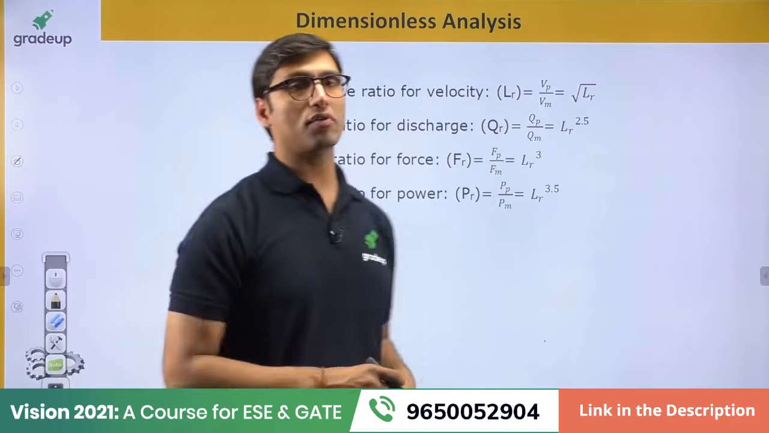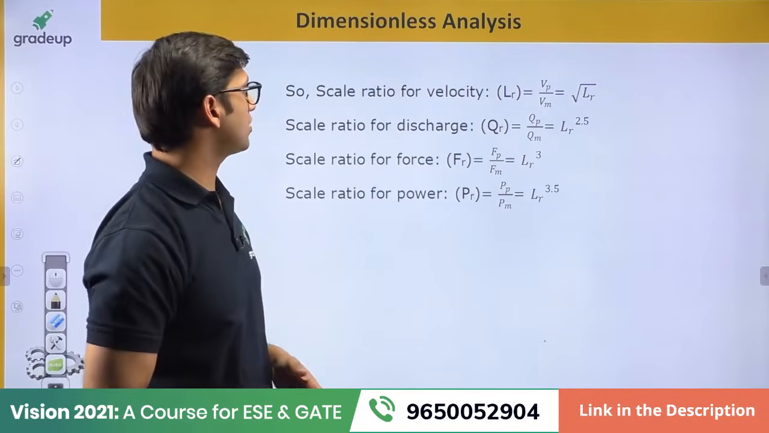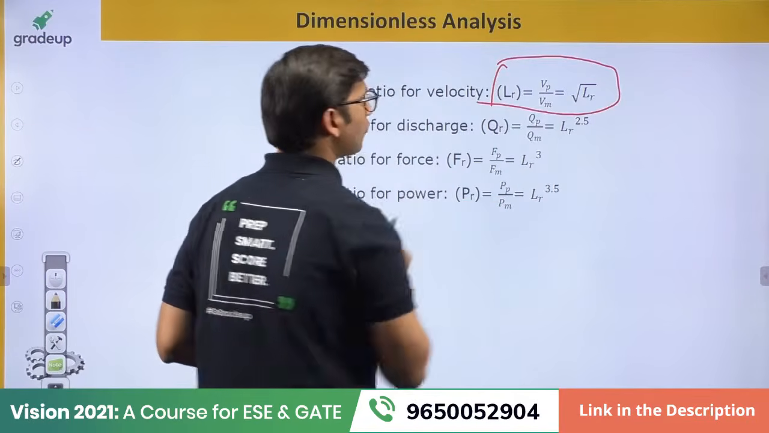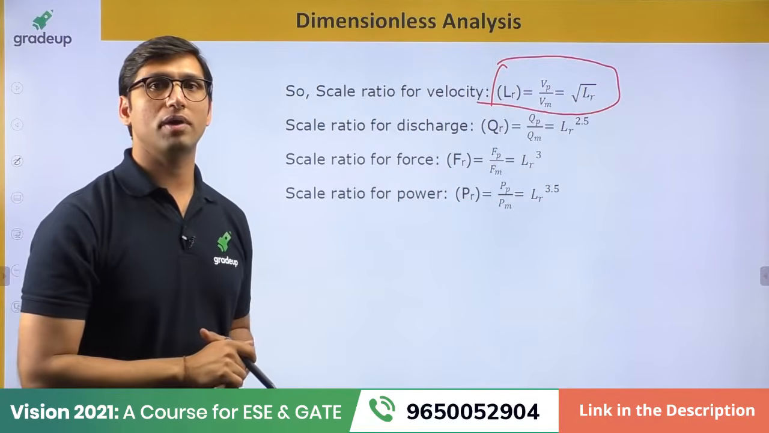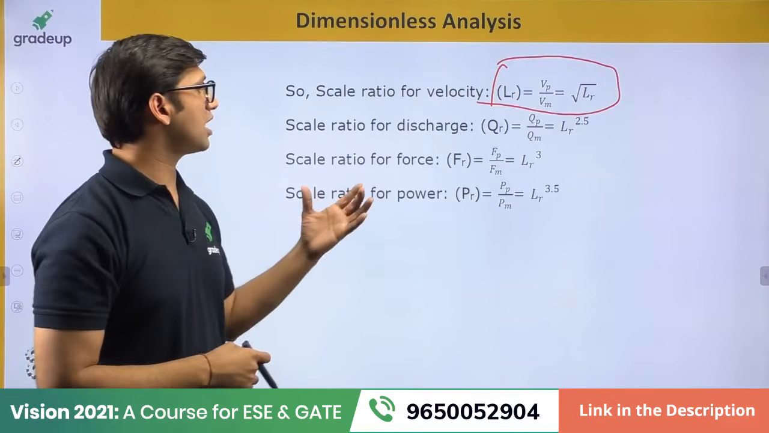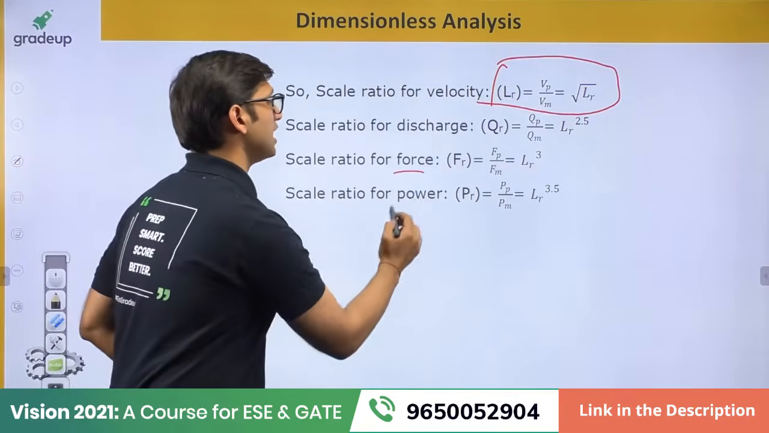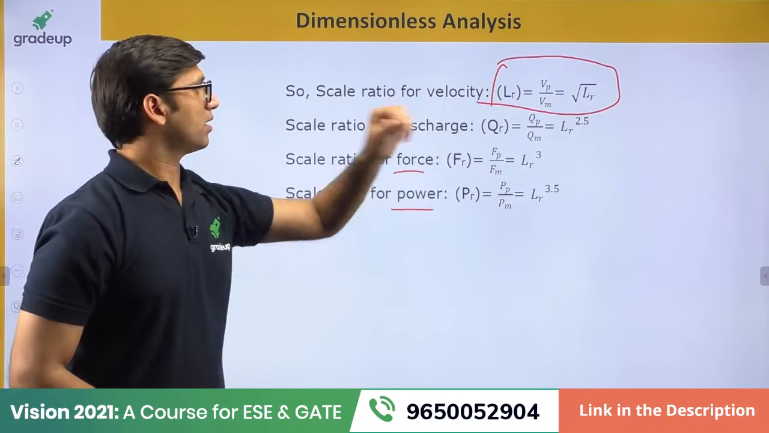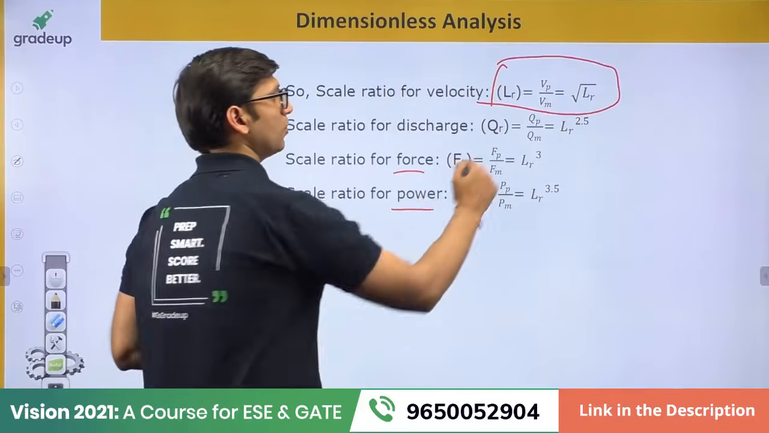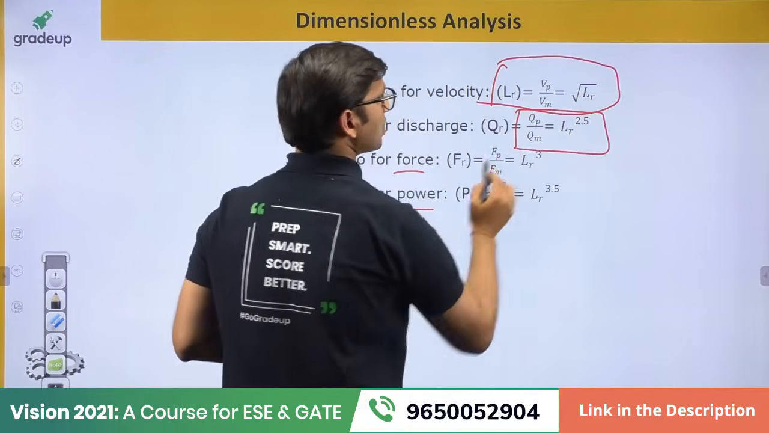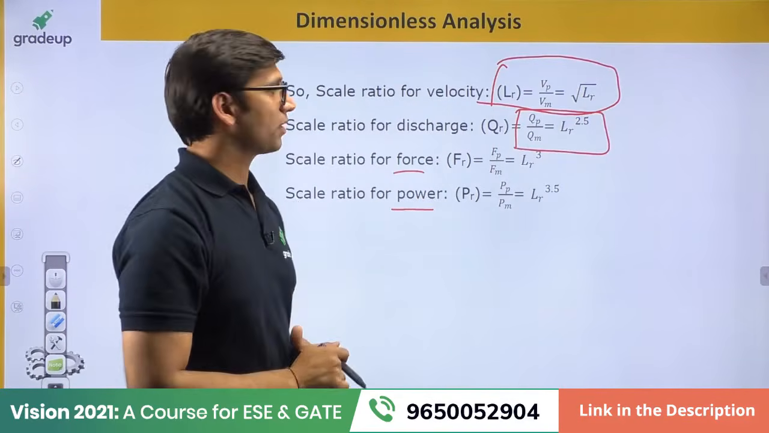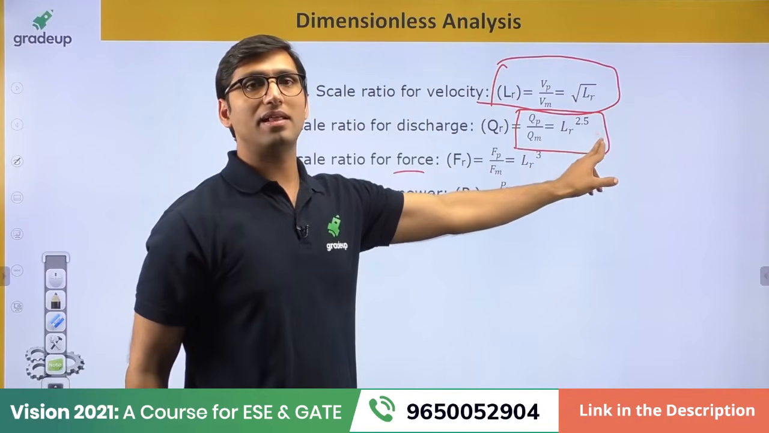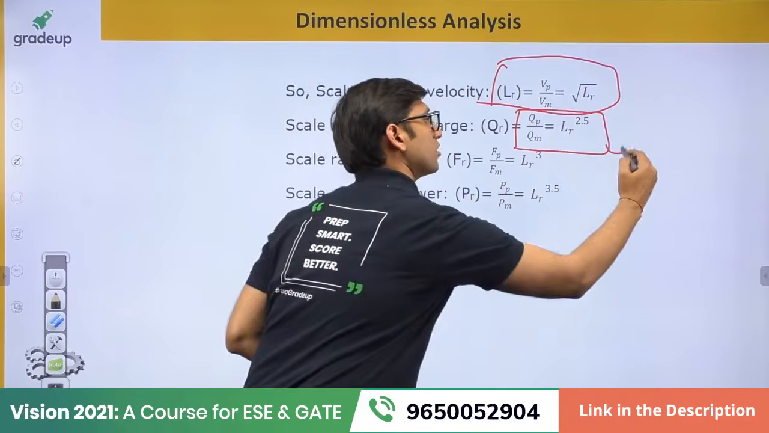Next is the scale ratio for velocity or scale ratio for discharge. The scale ratio of velocity is already told to you. So from the Froude model law, they can ask you questions on the scale ratio for discharge, scale ratio for force, scale ratio for power. So I am telling you some scale ratios directly. The scale ratio for discharge, which is the discharge of the prototype over the discharge of the model, is equal to LR, which is the length ratio, power 2.5.